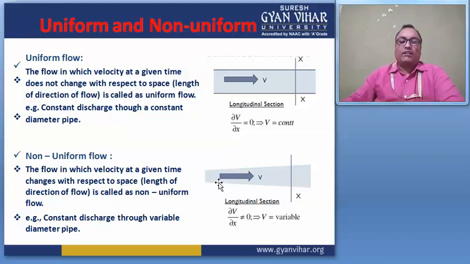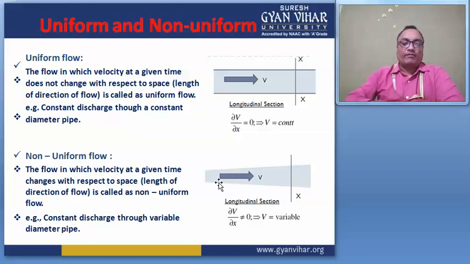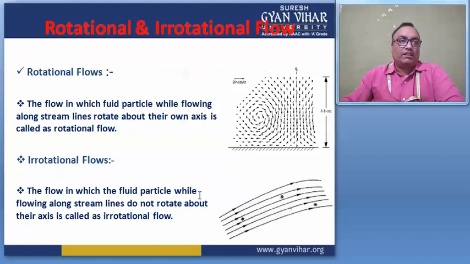And if the diameter varies, convergent to divergent or divergent to convergent, right? Then V also varies. So this is called non-uniform flow.